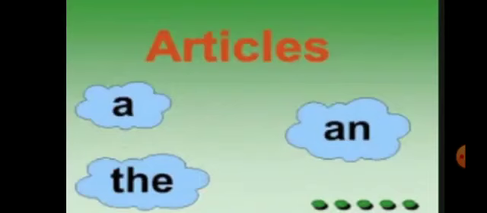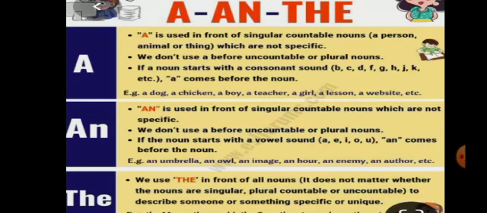What are the articles? There are three articles: a, the, an. Where do we use them? In the English alphabet there are 5 vowels: A, E, I, O, U, and the other letters are called consonants.